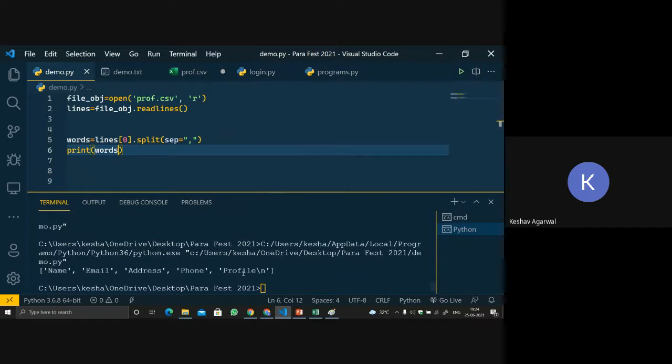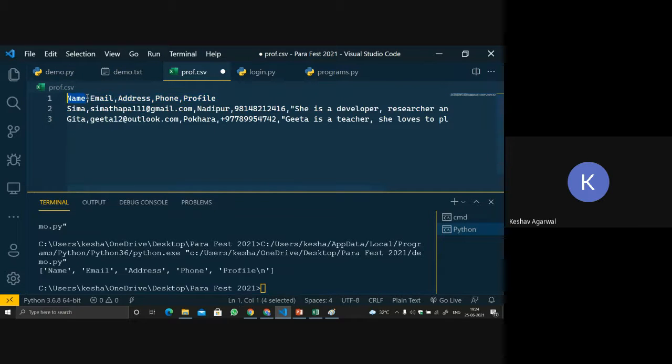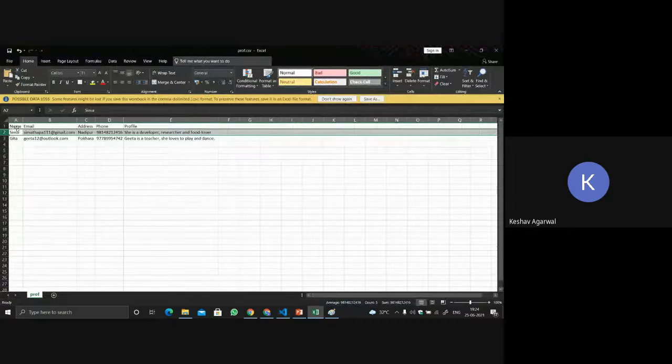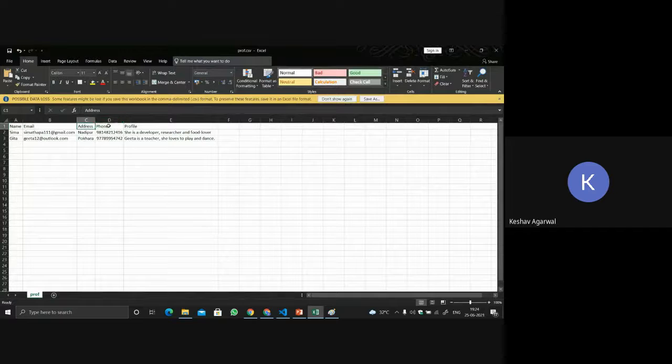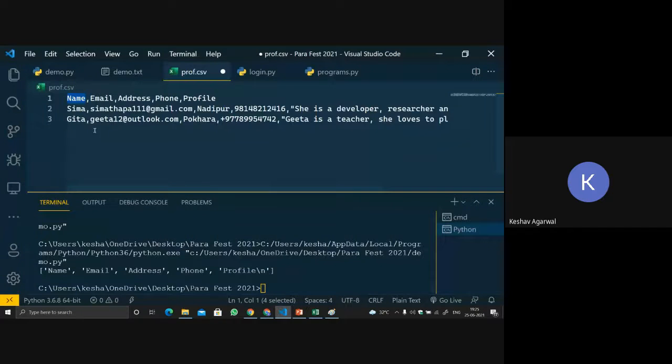See, what is happening over here is whatever we are getting after a comma, it will take as one value. In the Excel file, what you are getting is name, then email, then address, then phone number, then profile. Those are all separated by commas, right? So what we did is we separated it in the form of a list. This is a list, right? So we separated each value: whatever is before the comma will be one value, and whatever is after the comma will be another value.